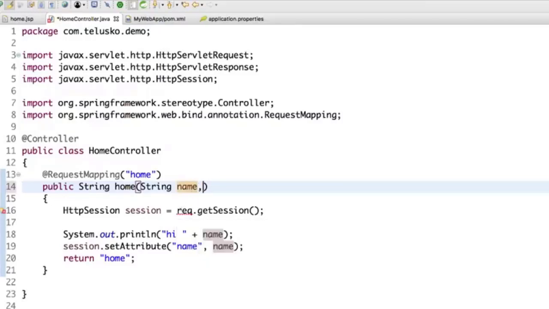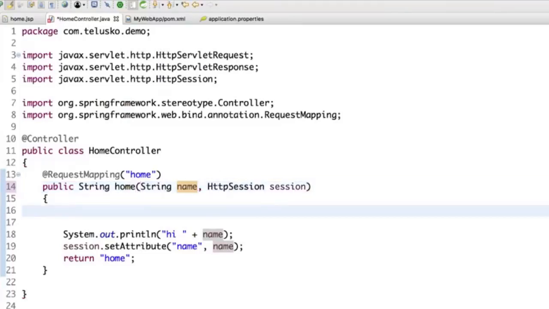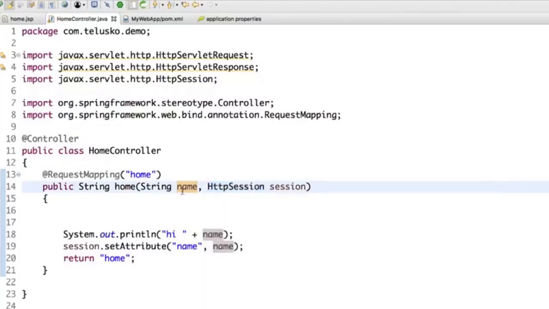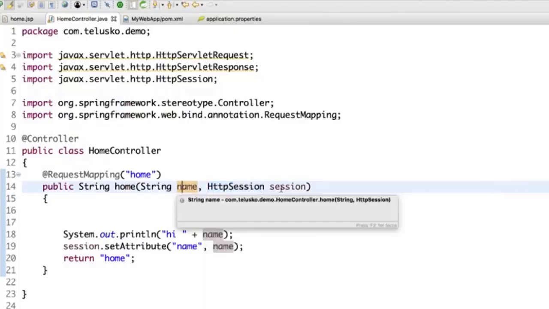So you can simply specify it, because you are working with the Spring Framework, and Spring should give it to you. So I would say HttpSession, and I think our job will be done because we don't need this line now. Automatically you will get an object of HttpSession thanks to the Spring Framework, because we have this concept of dependency injection. So we got String name and we got HttpSession.